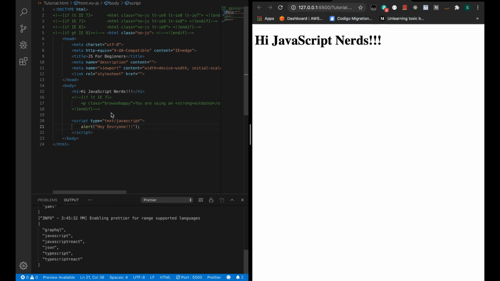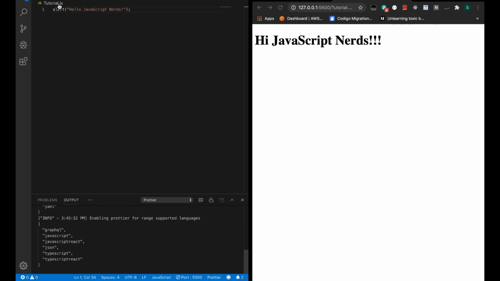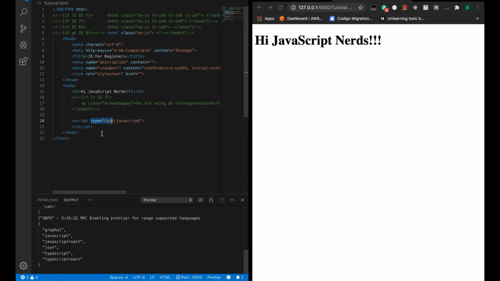Now going forward, I don't like this way of writing JavaScript. So what usually I do, I keep a separate file for JavaScript. So what we are gonna do, we're gonna remove this line, we're gonna remove the type. So we're gonna create one more JS file which I have already created, right, .js, and we're gonna use this file in our HTML.